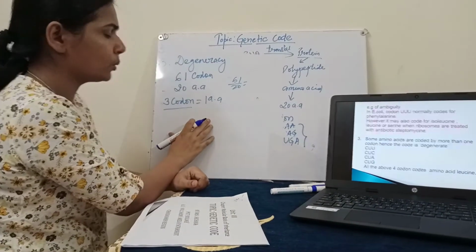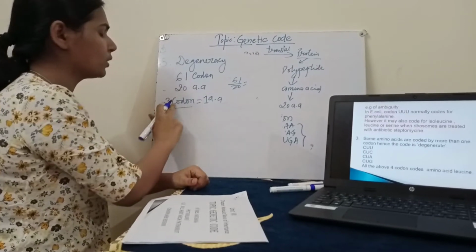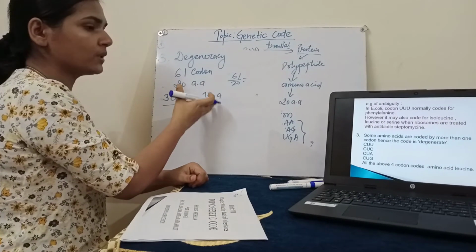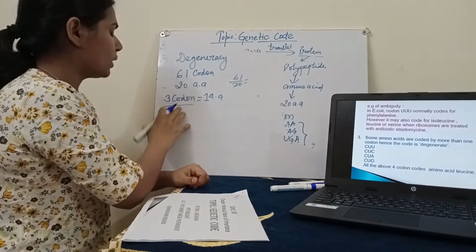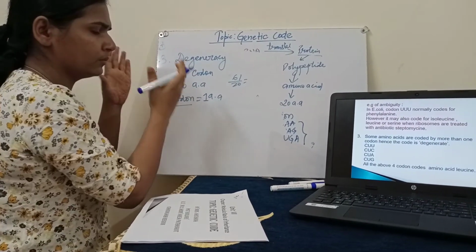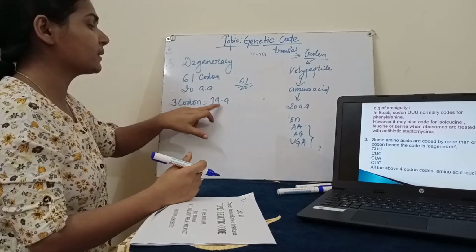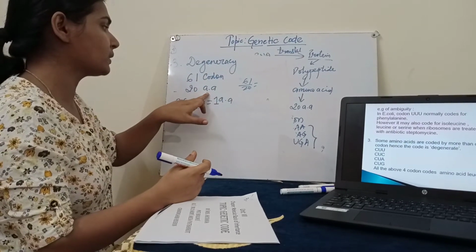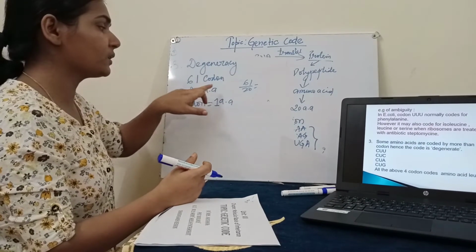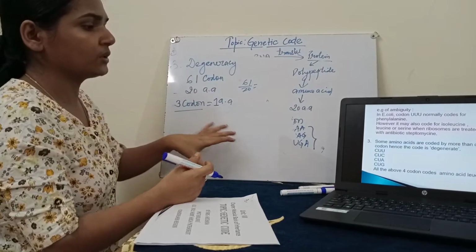It is not always like this. Few amino acids are coded by more than 3 codons, and few amino acids are coded by 1 or 2 codons only. So this property of codons is known as degeneracy, meaning one amino acid can be synthesized by more than one codon. Because codons are more and amino acids are fewer, one amino acid can be synthesized by more than one codon. That is the degeneracy.